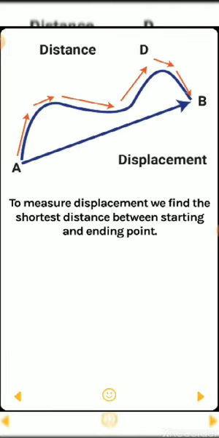So to measure displacement, we find the shortest distance between the starting and ending point. Here you can see 2 points, A and B. The arrowhead indicates the direction from A to B. We can follow the path from A to D, then D to B, but that is not the shortest distance. If we draw a straight line from A to B, it becomes the shortest distance, indicating the direction at the same time. So that straight line from A to B is called displacement, but the distance is different. The red arrowhead given here indicates distance.